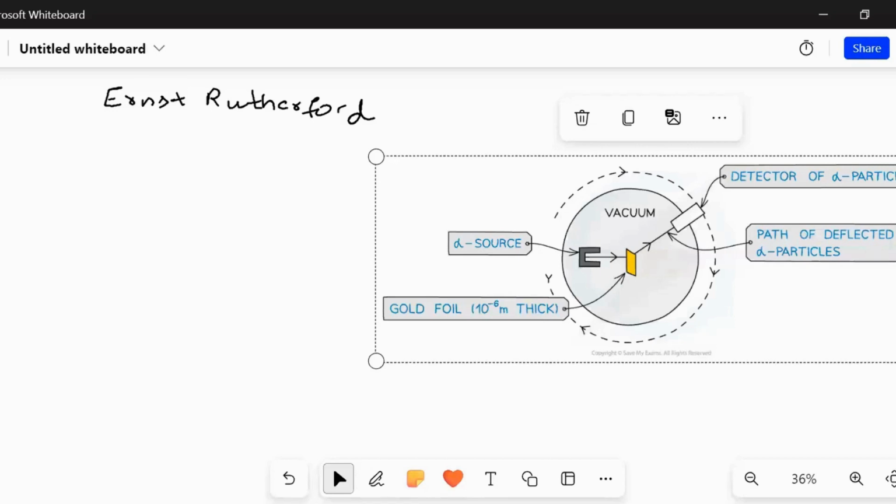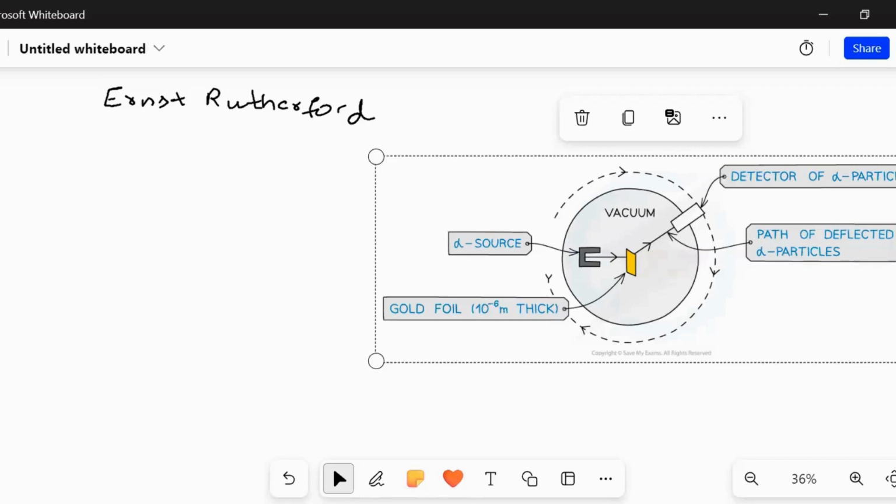So the alpha particles are fired at a thin gold foil. We can take the example of the detector as a mirror, if you correlate with the reflection part.